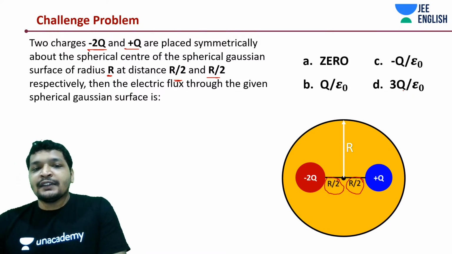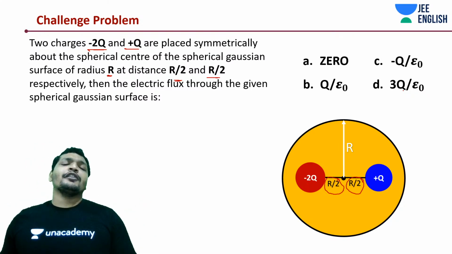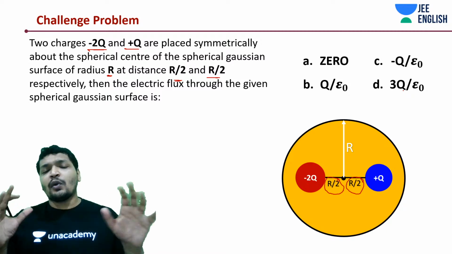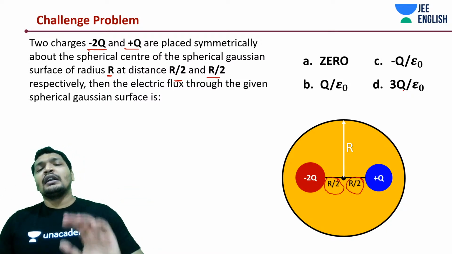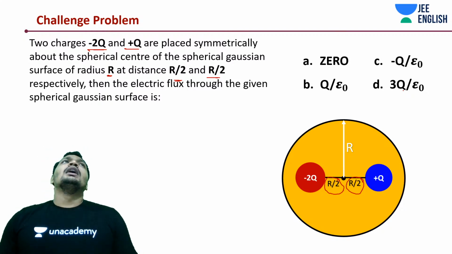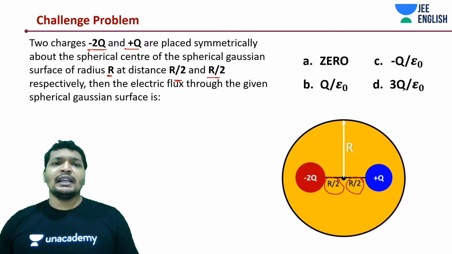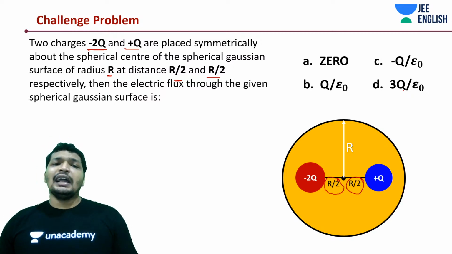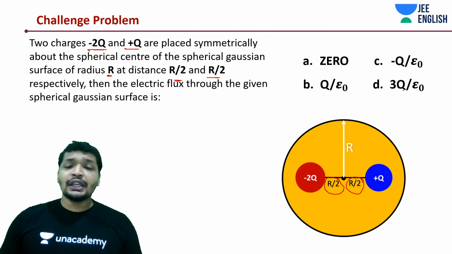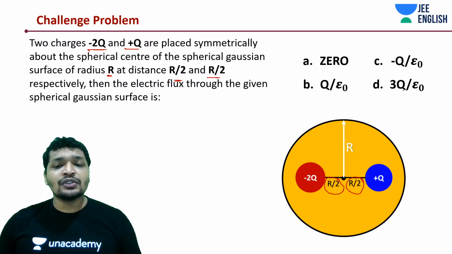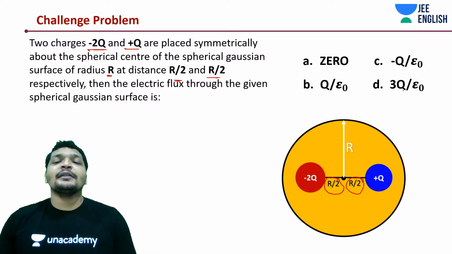Why don't you get started? It's a very simple problem, just to give you a feel of different kinds of problems. When you had minus q and plus q, what happened? It was zero flux through the Gaussian surface. And when we are talking about like charges, what was the electric field intensity exiting that Gaussian surface? It was 3q by epsilon. Now we have minus 2q and plus 2q, but placed symmetrically. But does that matter?